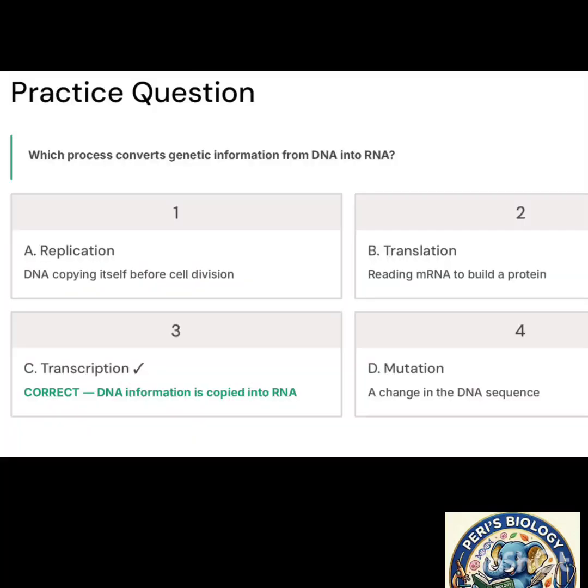Practice question. Which process converts genetic information from DNA to RNA? The options are replication, translation, transcription, and mutation. So the correct answer is transcription.